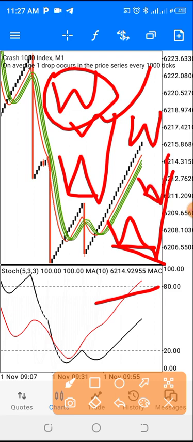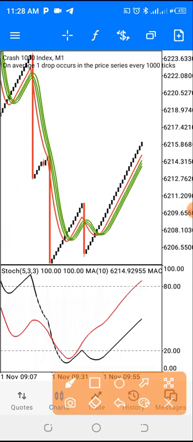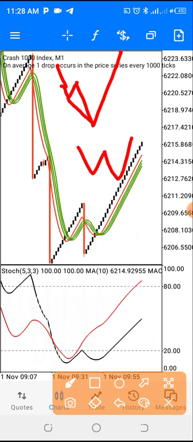So how do you differentiate the two? For the normal W, both the first leg and the second leg would be equal. In that case, you can call it your double bottom, right? Then for the advanced W, the second leg will be longer than the first leg. This is still your W, right? So you are going to be having your divergence. You can have something like this. It varies, it's just variation upon variation, right?